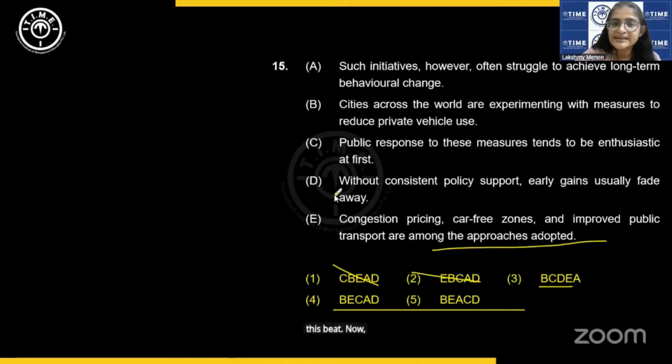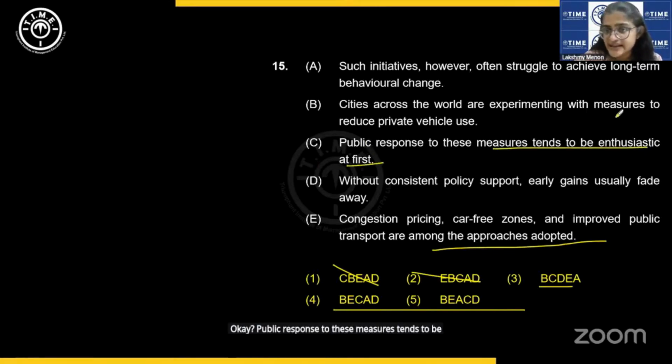Now, if B is the starting sentence, let us try out B, C, D, E, A. Cities across the world are experimenting with measures to reduce private vehicle use. Okay. Public response to these measures tends to be enthusiastic at first. Okay. No problem.